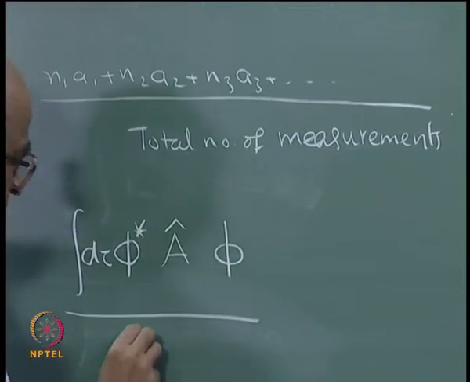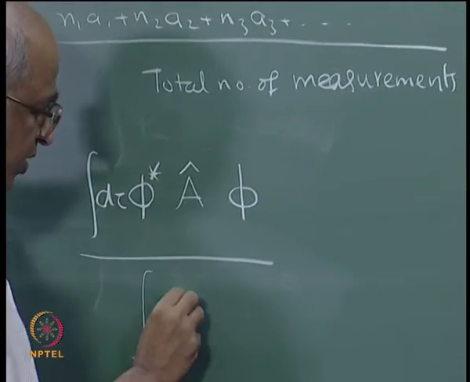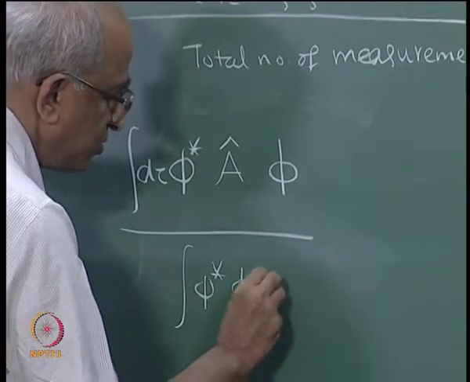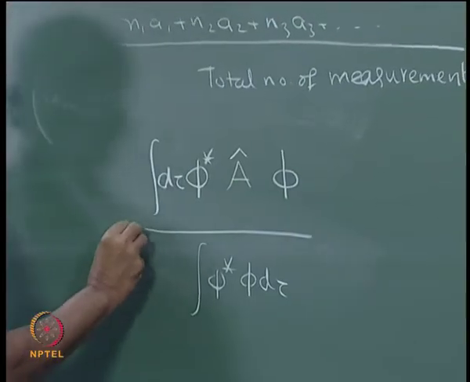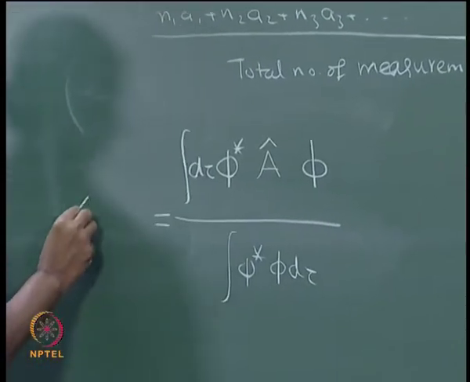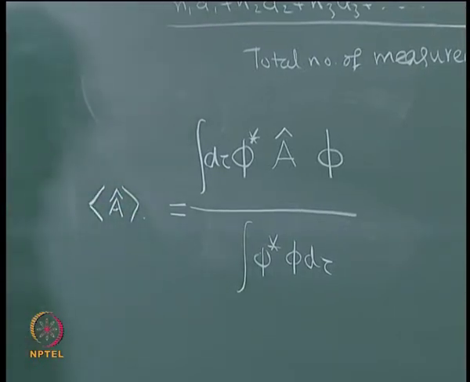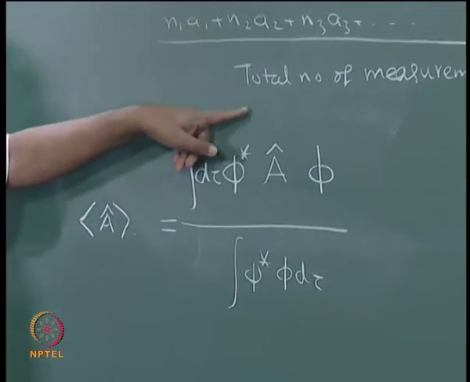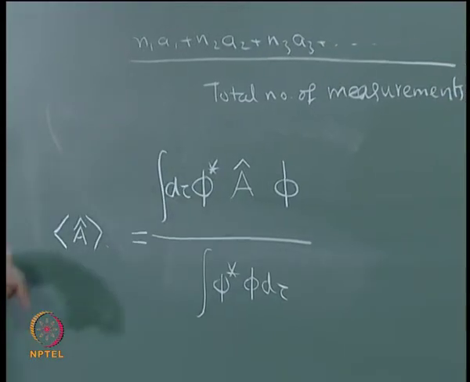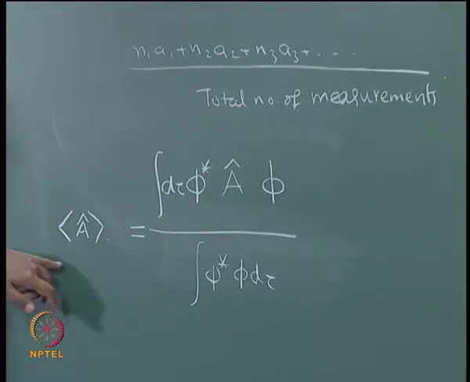If your function is not normalized, you will have to divide this by the integral of phi star phi d tau, and this is referred to as the expectation value of A. This experimentally measured average is actually equal to this expectation value.